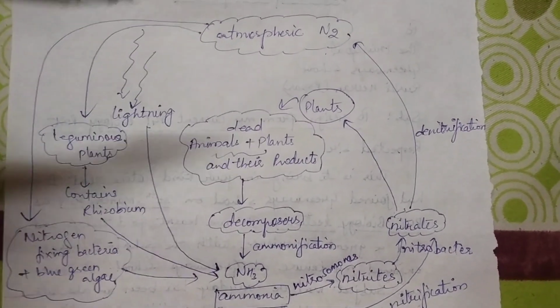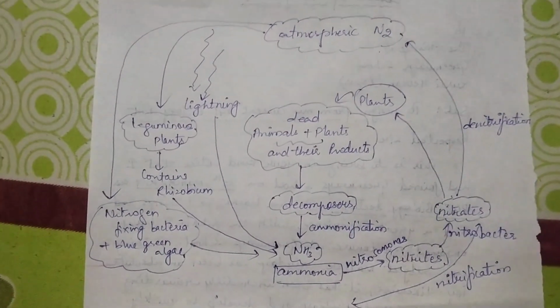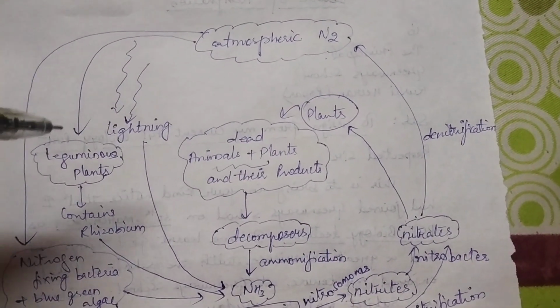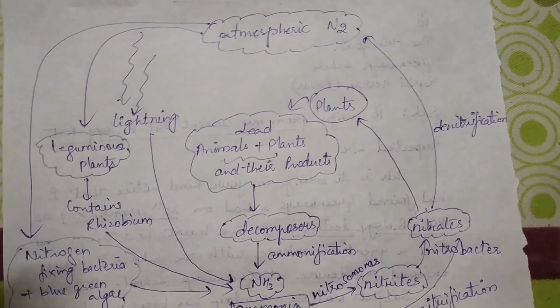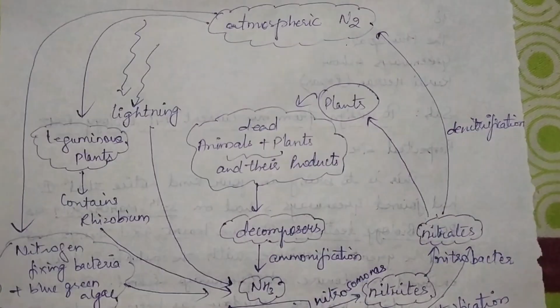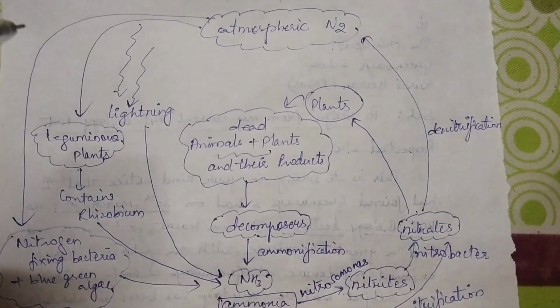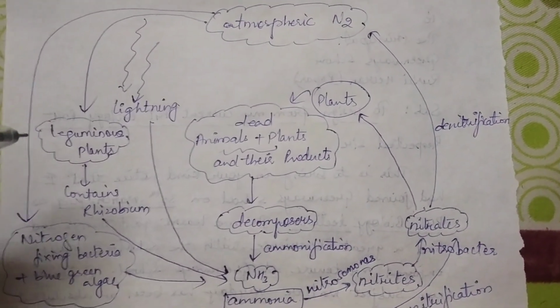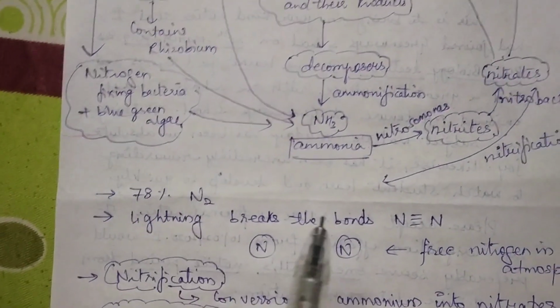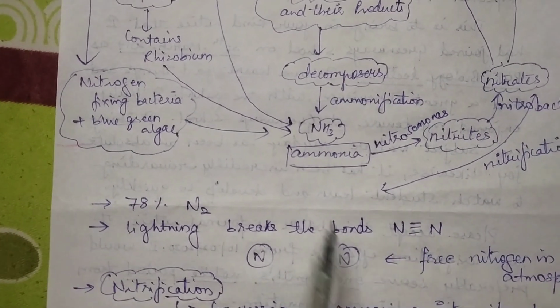There are different microorganisms which fix the nitrogen into the soil, and from there the plants take up this nitrogen. Other than that, you have the lightning process. So in the lightning process, what happens? Lightning breaks the bonds between the nitrogen.